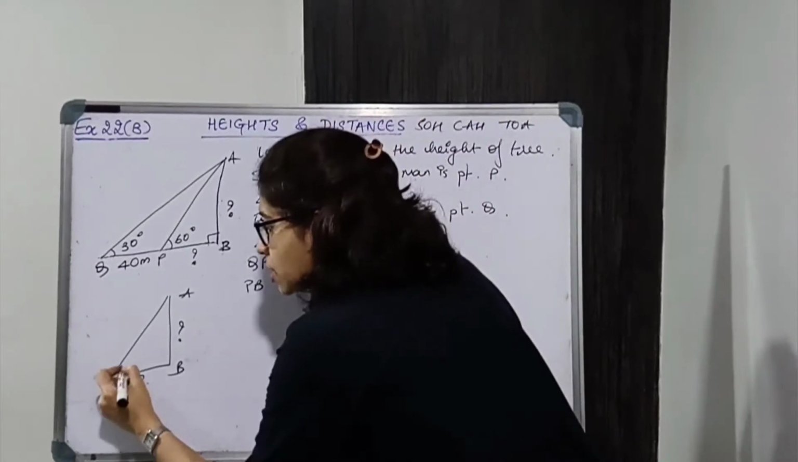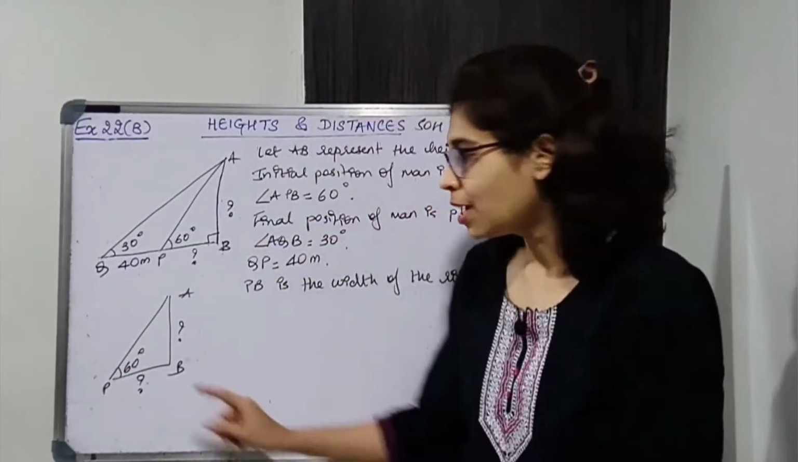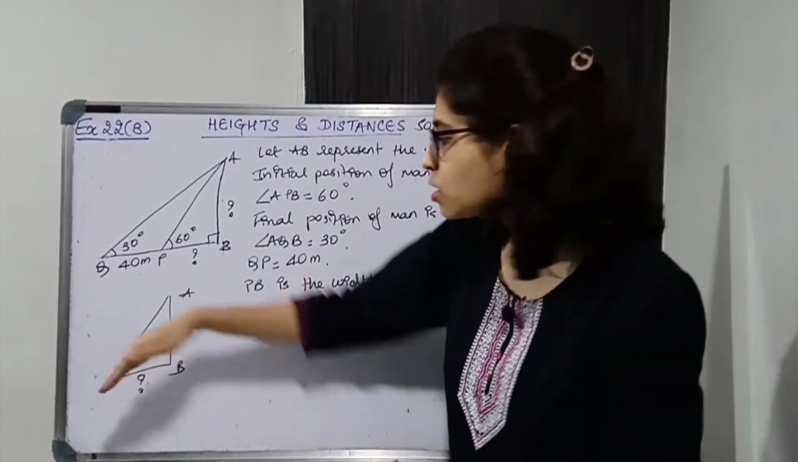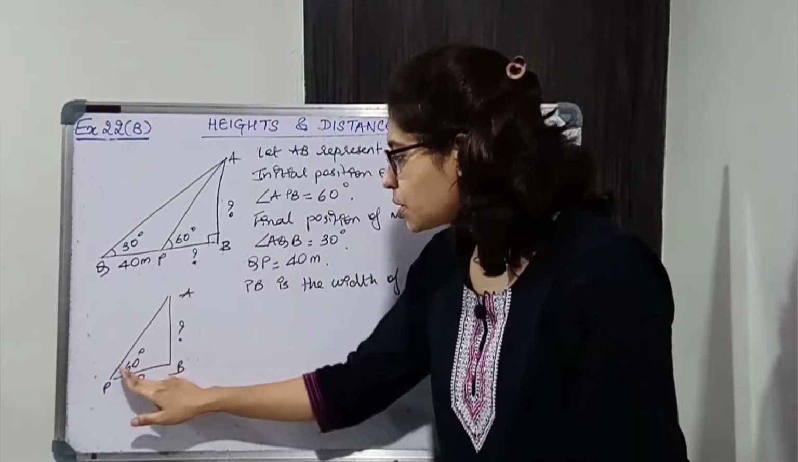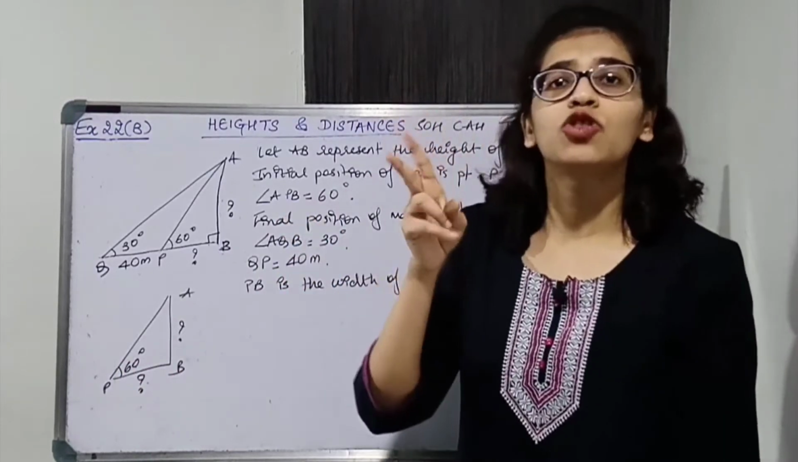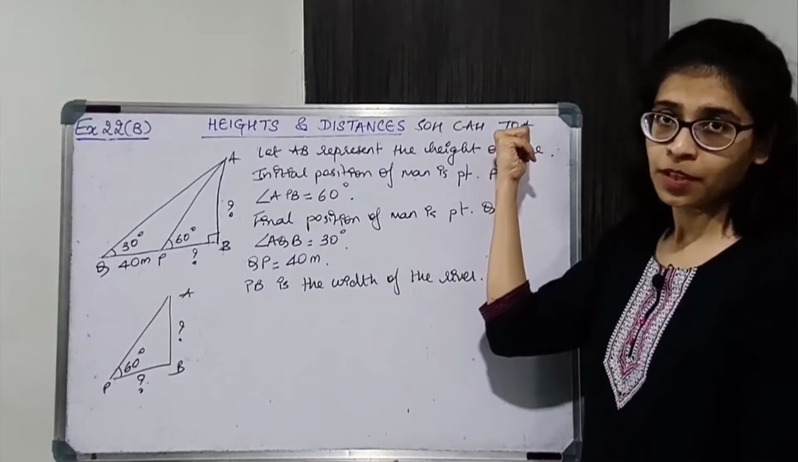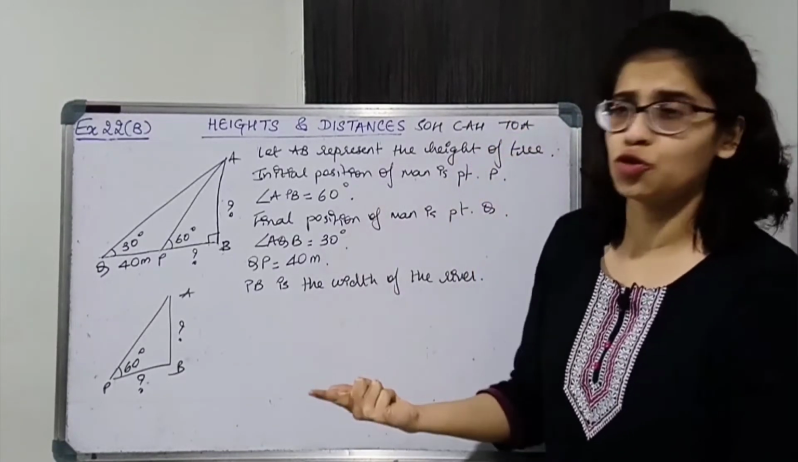So this is 60 degrees. Now we have to relate the opposite of the angle and the adjacent of the angle, this is the hypotenuse. Opposite and adjacent come in which trigonometric ratio? tan, TOA. Tan of the angle is equal to opposite upon adjacent.